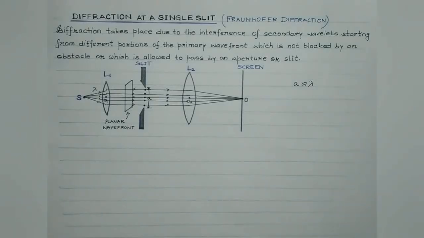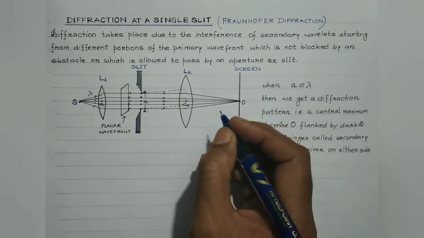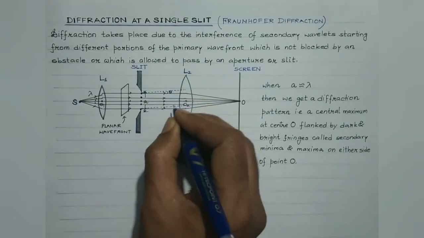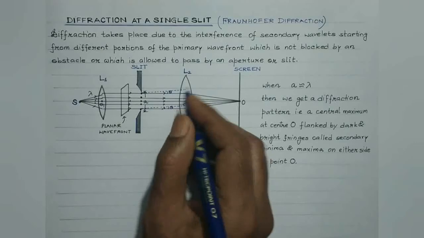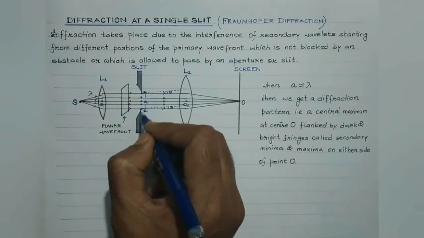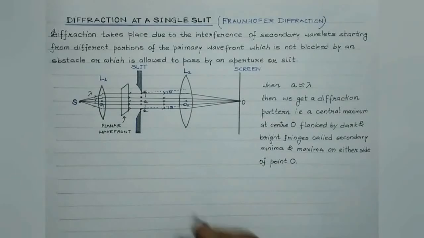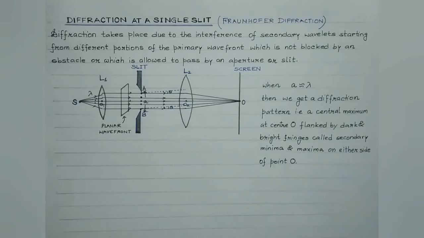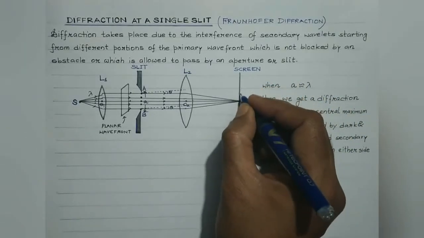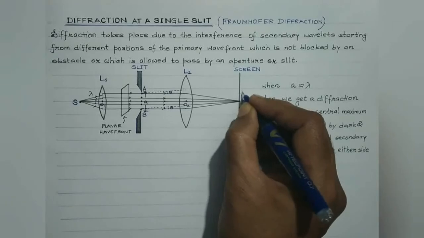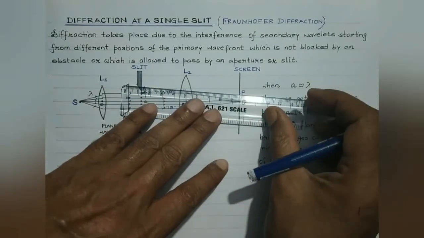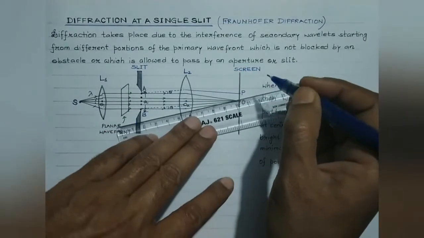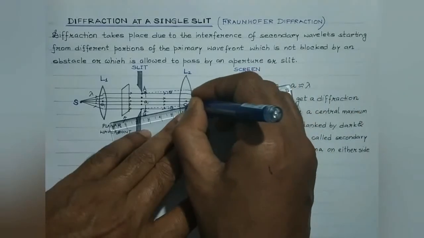Right? Students, let us consider those secondary wavelets or waves which are diffracted by an angle theta. This is angle theta, the angle through which the light gets diffracted at the sharp corners or the edges of this slit AB. AB is the slit, right? And suppose this is any arbitrary point P on the screen. So this lens will tend to converge these waves which are diffracted by an angle theta at point P, like this.